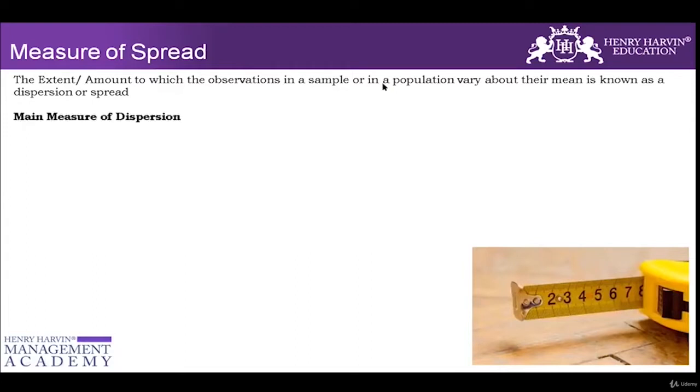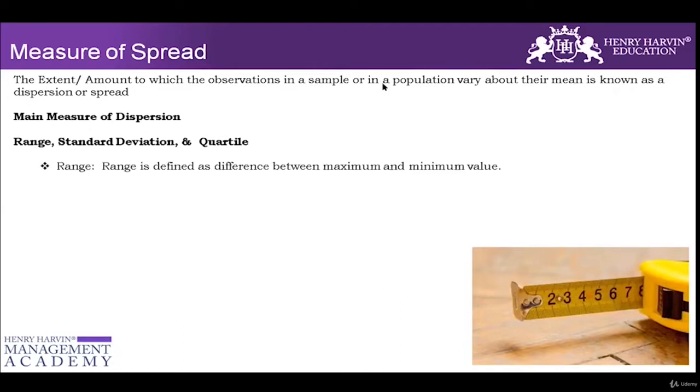So there are some main measures of dispersion or measures of spread. One is range, another is standard deviation, and third is quartile. Let's cover them one by one. What is range? Range is defined as the difference between the maximum and the minimum value. So, for example, in a given data set, you have the minimum value and the maximum value. If you want to calculate the range, you would simply subtract the minimum value from the maximum value. That would be the range.